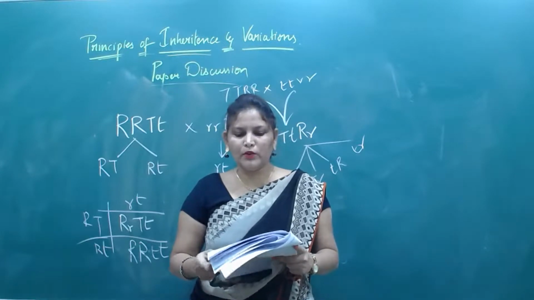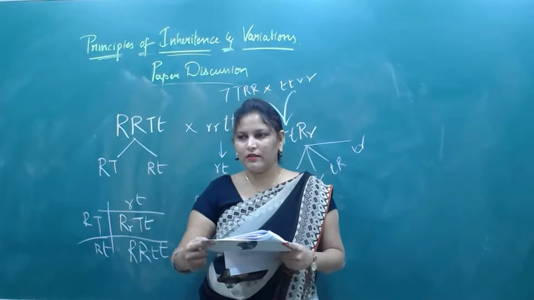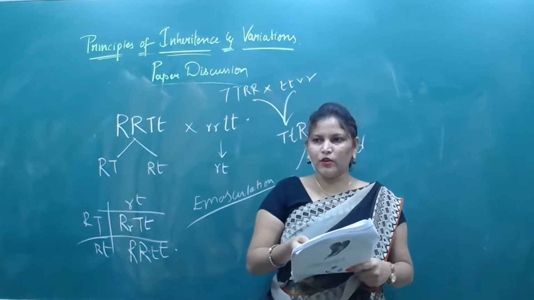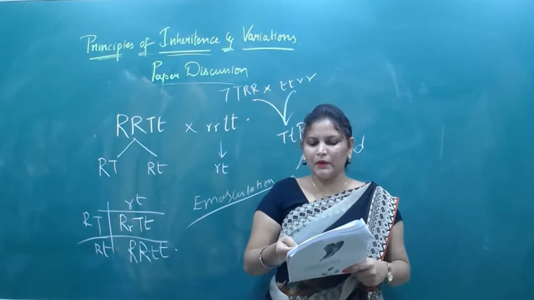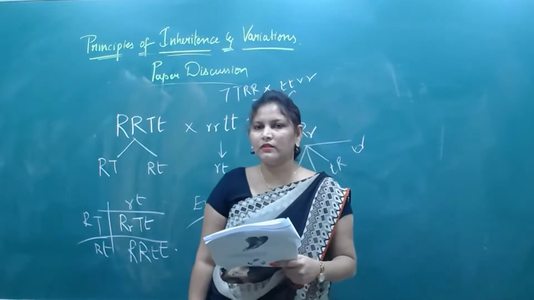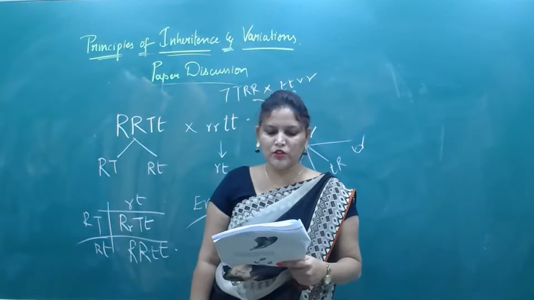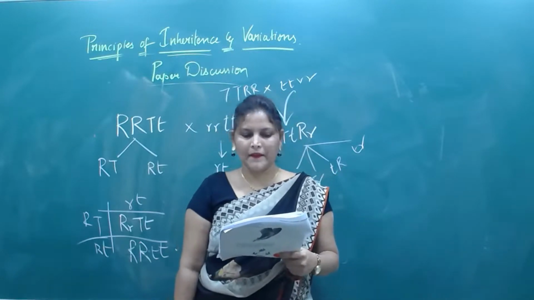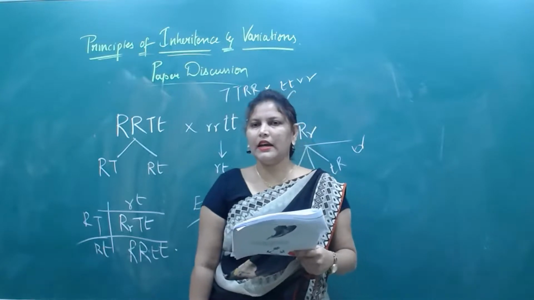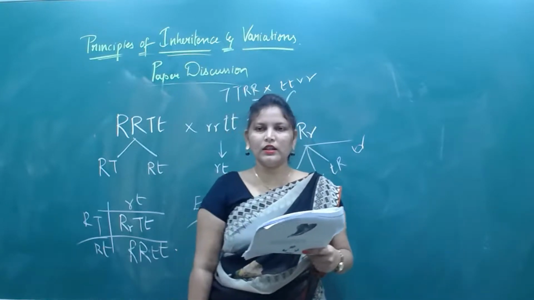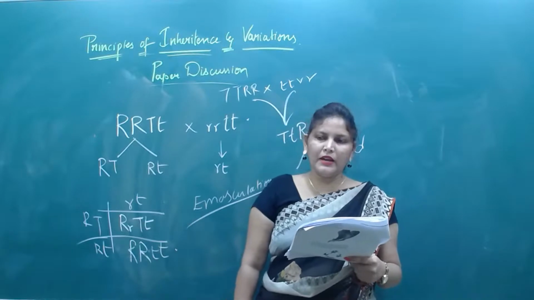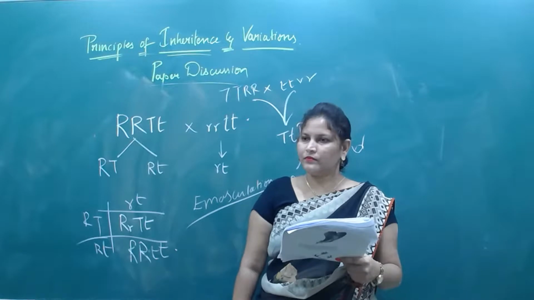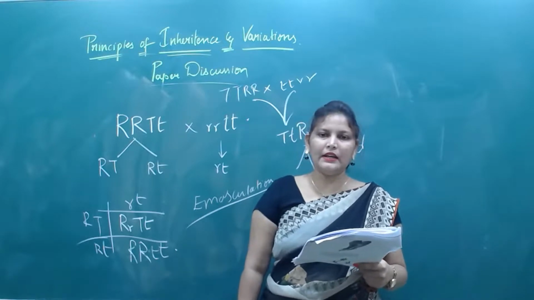Inheritance of ABO blood grouping system is an example of. Here no option given: codominance, multiple allelism, epistasis, partial dominance. So which option? Multiple allelism, first option. Genotype of A blood group will be. Yes, IA and IO. Yes or no? Third option. Blood group B will be having alleles, C option, IB and IB.